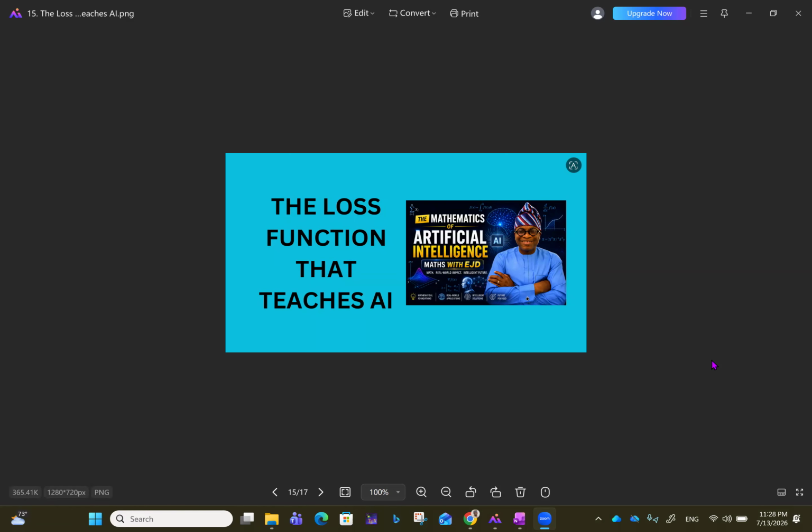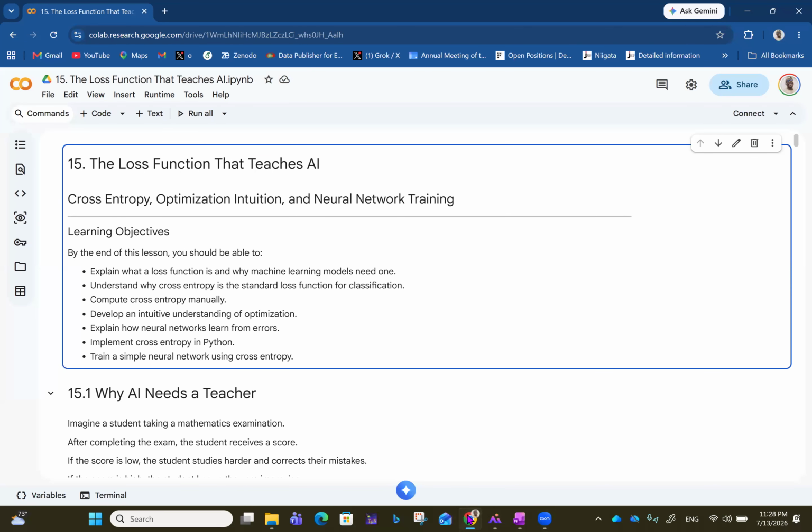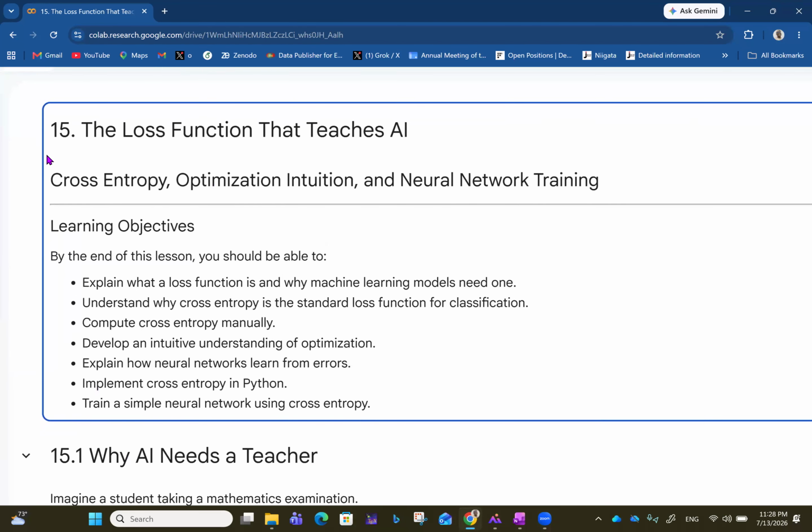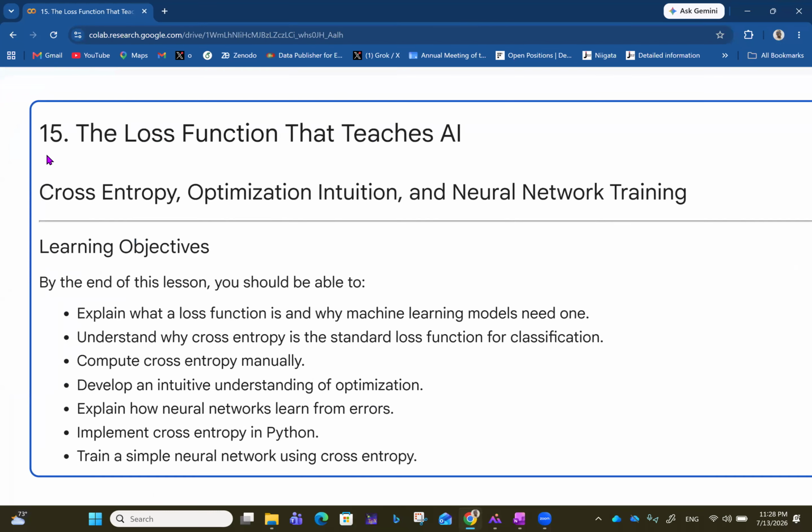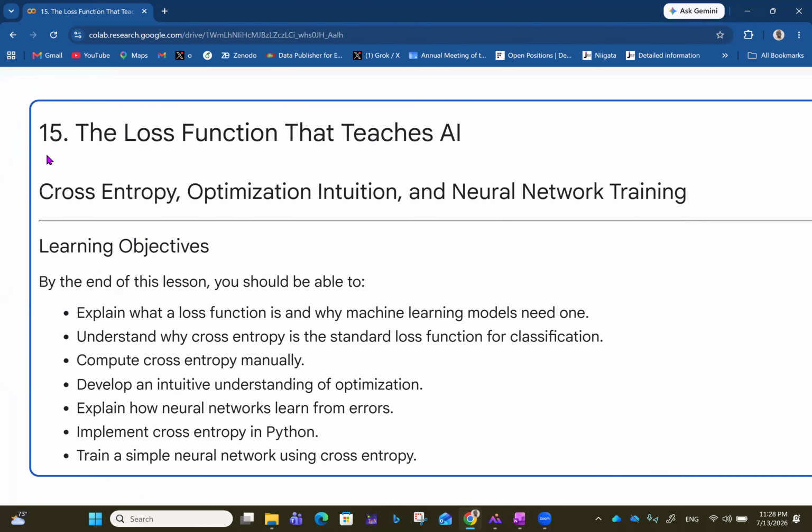Under the Mathematics of Artificial Intelligence playlist, we continue with the loss function that teaches AI. We came across the idea of loss function in the introductory video, and here we are looking into the idea of loss function in some more depth. The loss function that teaches AI. Here we are going to encounter ideas like cross entropy, optimization intuition, and neural network training.